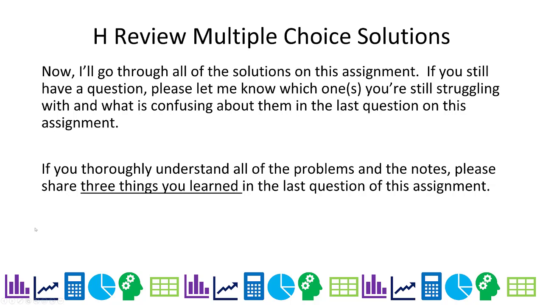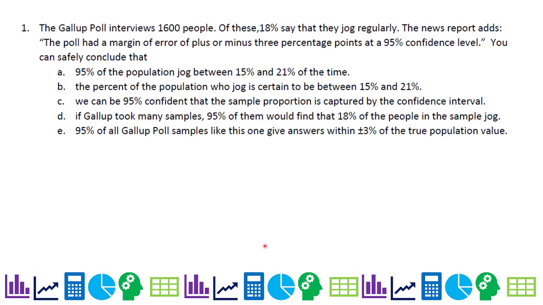So here are the solutions for the multiple choice problems on the review. Number one, the Gallup poll interviews 1,600 people. Of these, 18% say that they jog regularly. The news report adds the poll had a margin of error of plus or minus 3 percentage points at a 95% confidence level. You can safely conclude that.